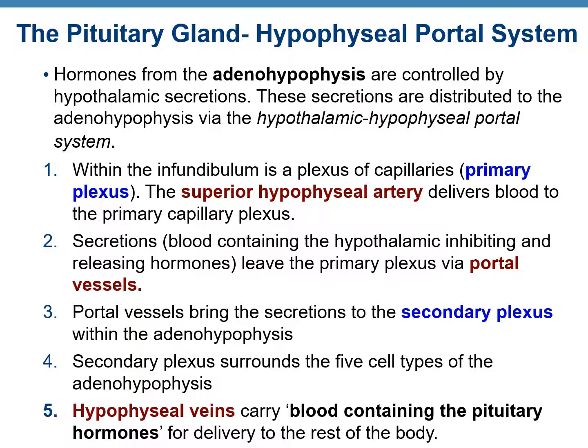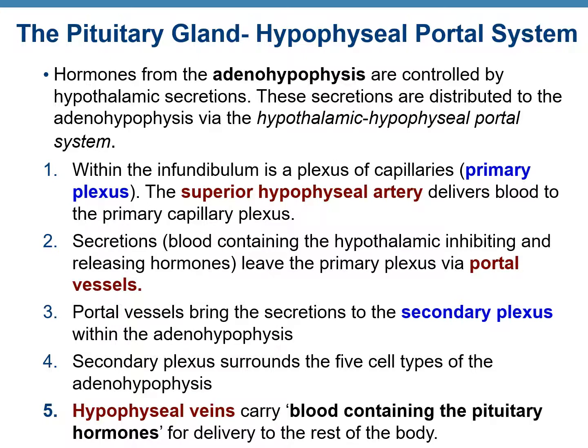The hormones from hypothalamus cause the adenohypophysis to secrete some of its own hormones in turn. And all of this hormonal transport is done by the hypothalamic hypophyseal portal system. Whenever you hear the term portal, it means 2 networks of capillaries close by. So in this portal system, the first plexus of capillaries, which is called the primary plexus, is in the infundibulum, and the secondary plexus, which is the second network of capillaries, is present within the adenohypophysis.